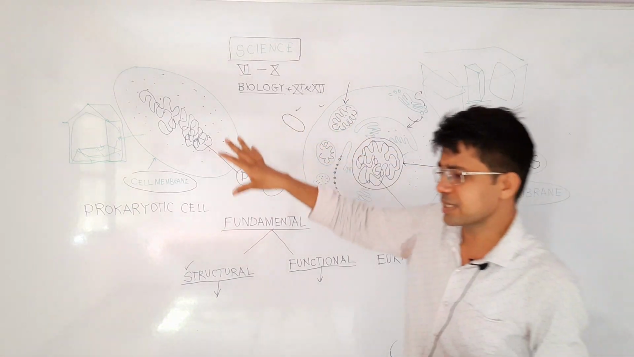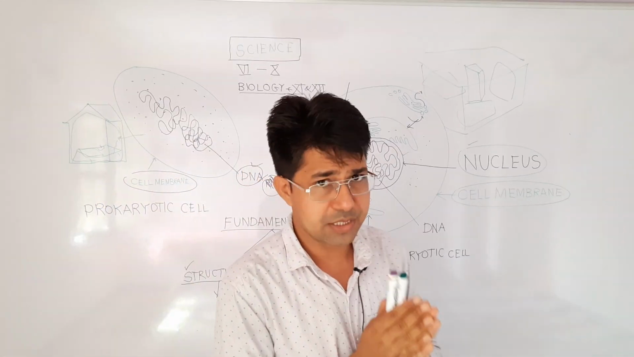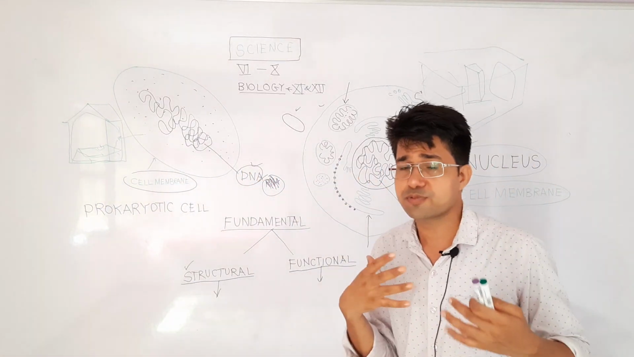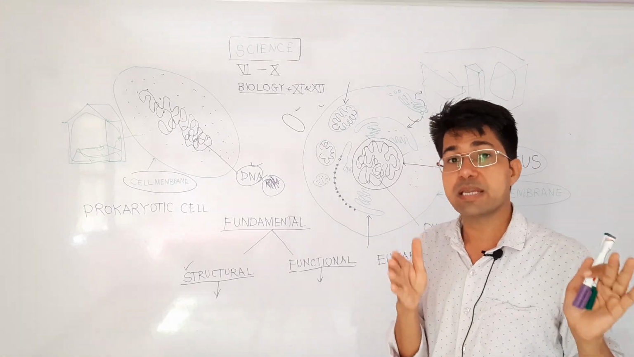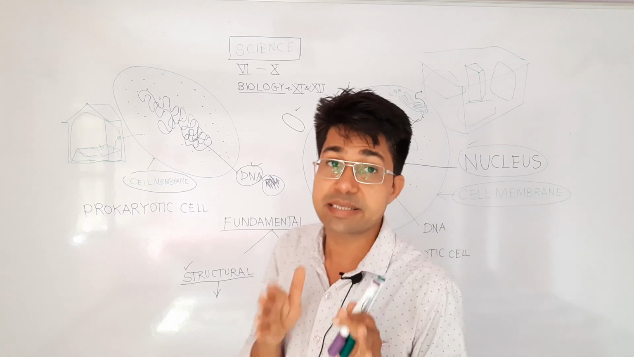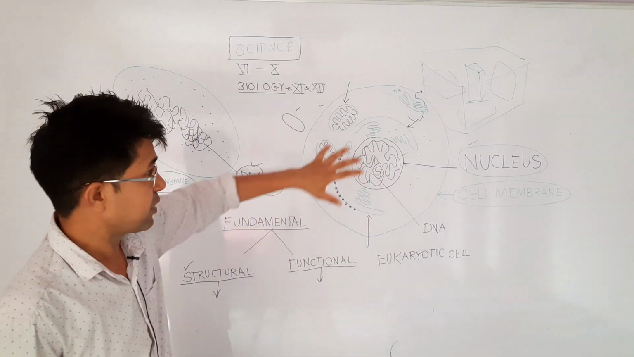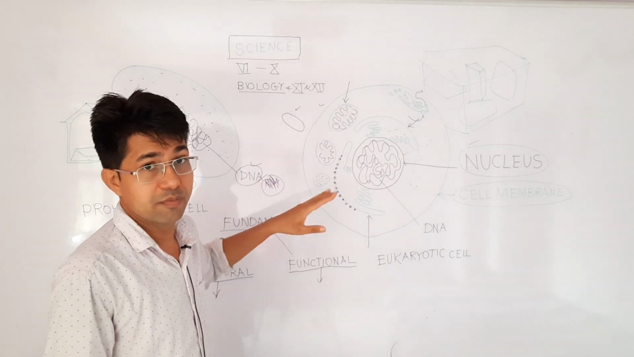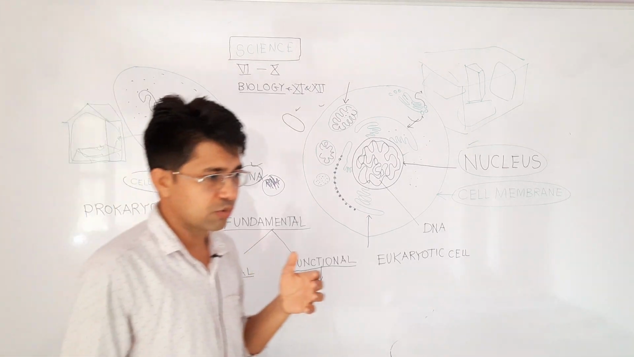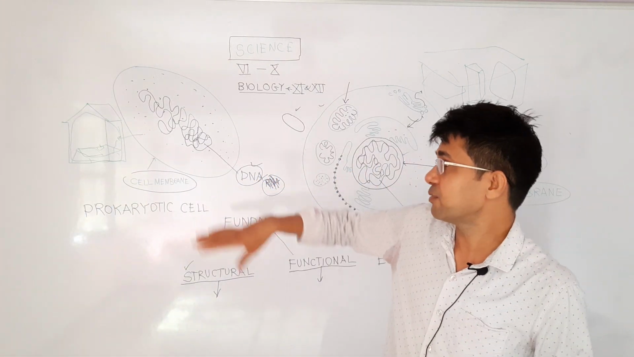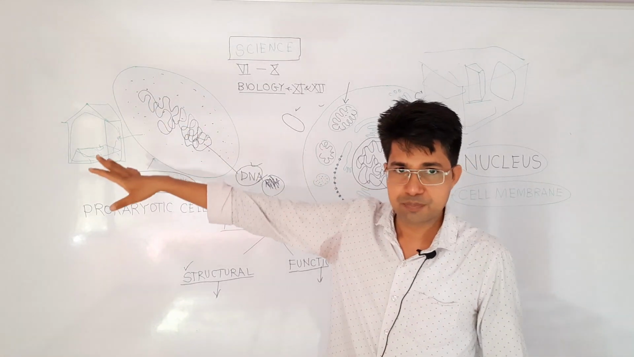Most of the time prokaryotic cells are single cells. So we have creatures which have many cells. For example, we all humans and plants and animals, we have many cells, billions of cells, trillions of cells. So we are called multicellular organisms. We have many of these cells, very microscopic and tiny. But there are some creatures called bacteria, which are made up of only one cell. So bacteria is a single prokaryotic cell.